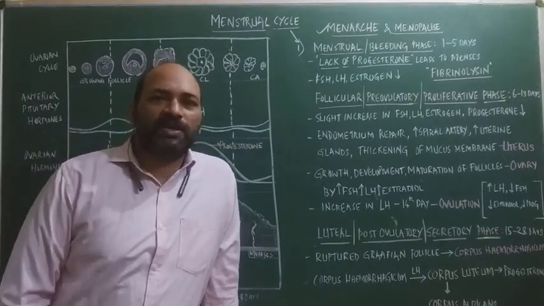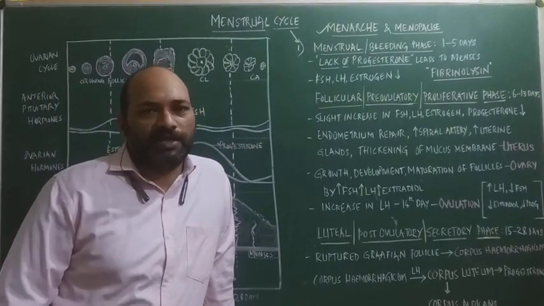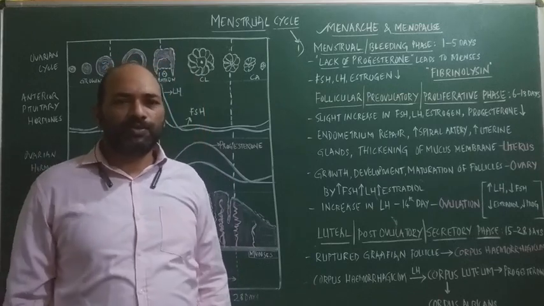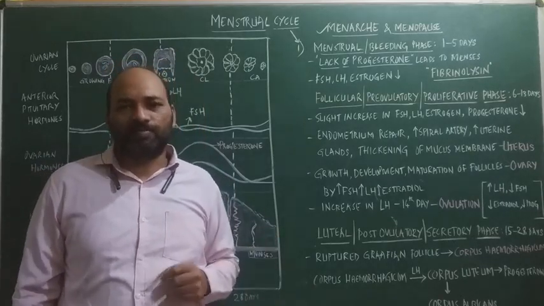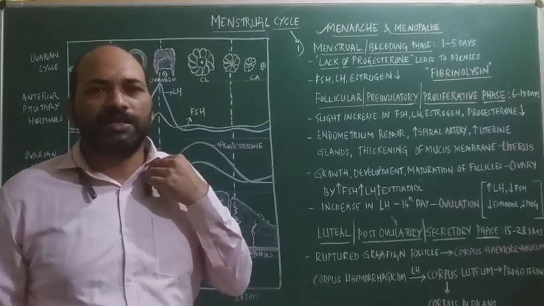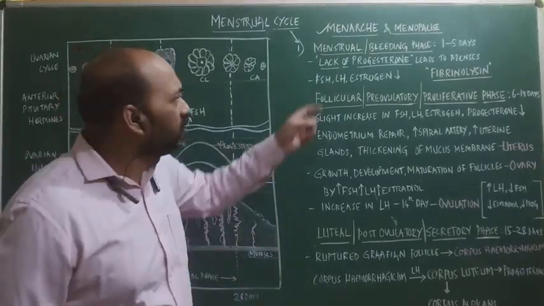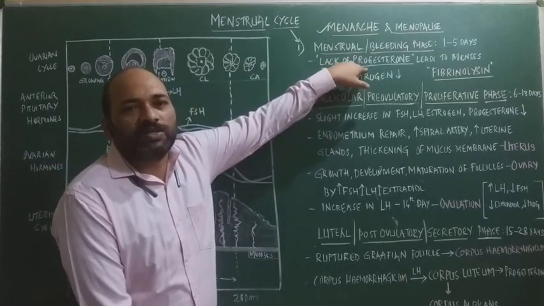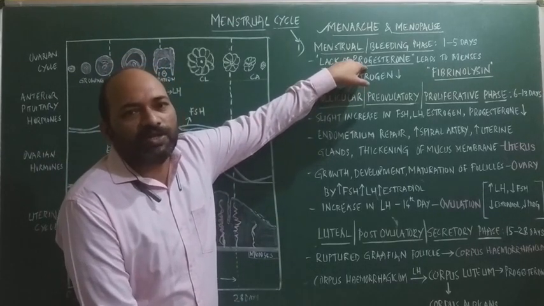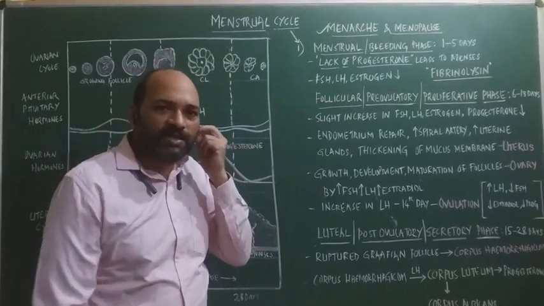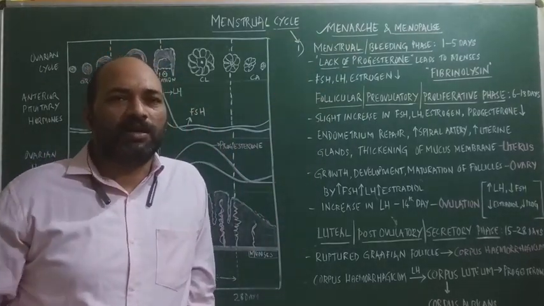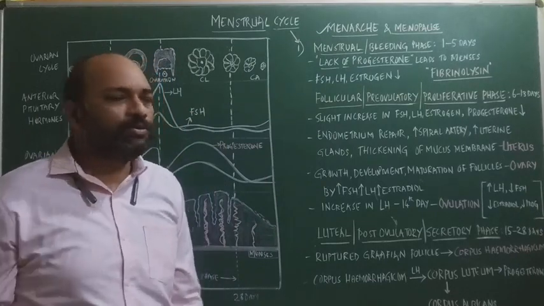This bleeding phase occurs for 1 to 5 days. Why does this bleeding occur? This bleeding occurs due to lack of progesterone. As we have already discussed in the earlier videos, due to lack of progesterone, the endometrium, which is meant for implantation, gets ruptured, and thereby the blood starts oozing out from the endometrium into the vagina.